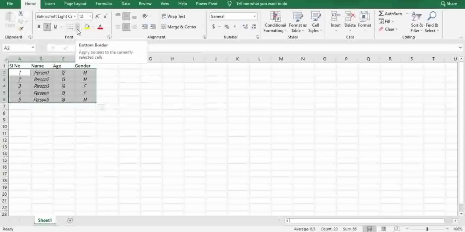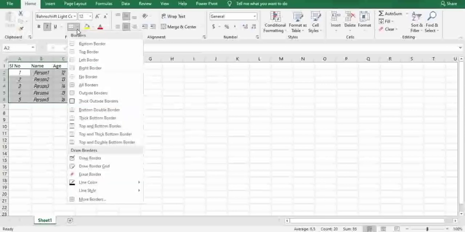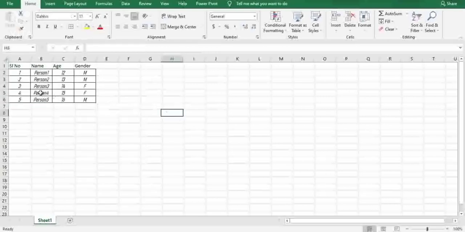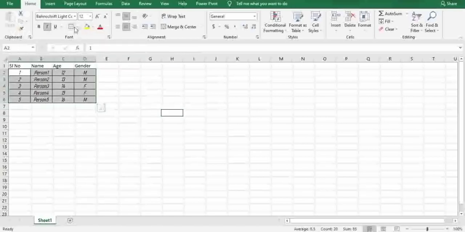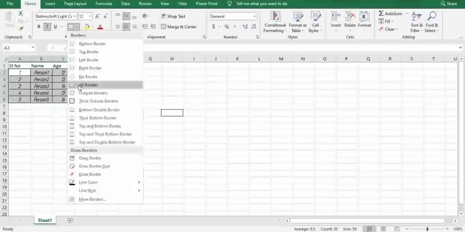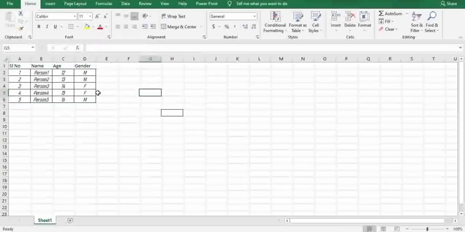Now I want to border it. If I press this all borders, you can clearly see here it has been successfully bordered. Now, I want to border only outside. So when I mark it as outside border, it has been bordered successfully. So this is how we make use of font, border, and style options.